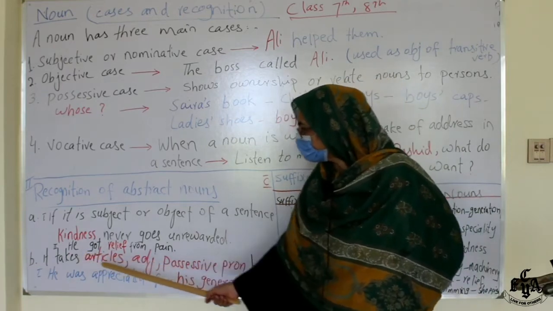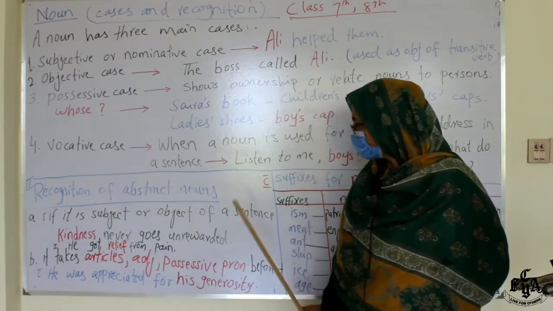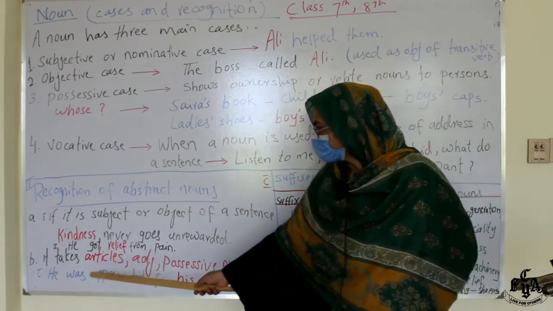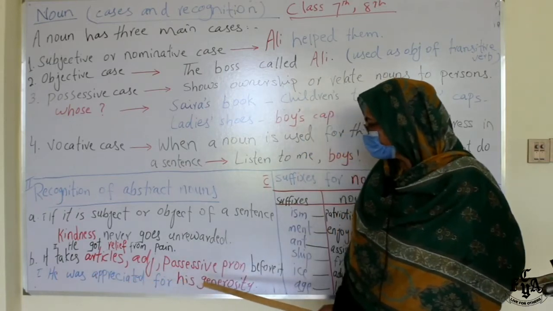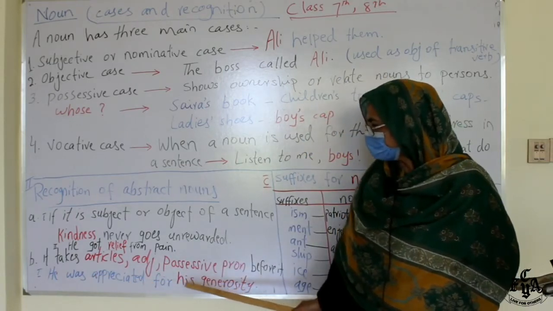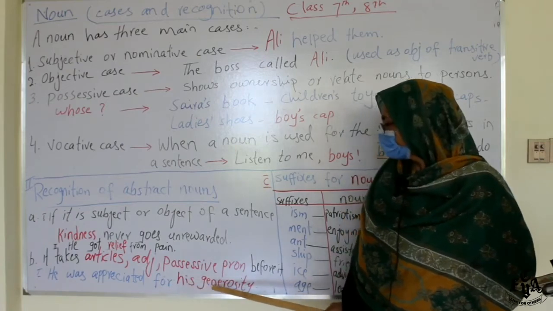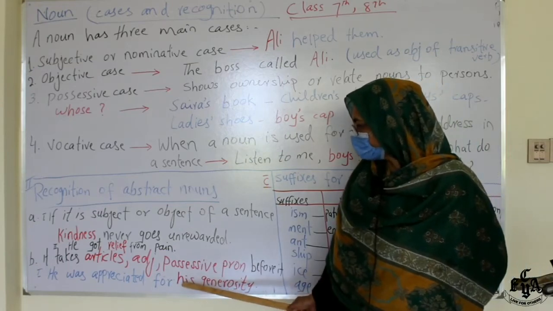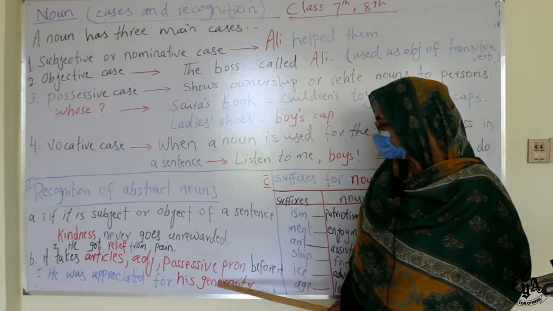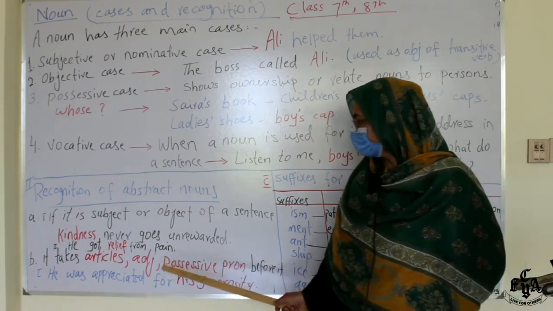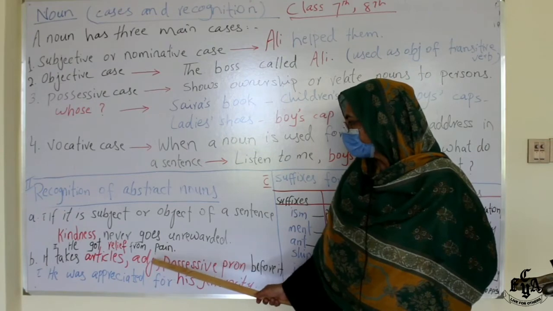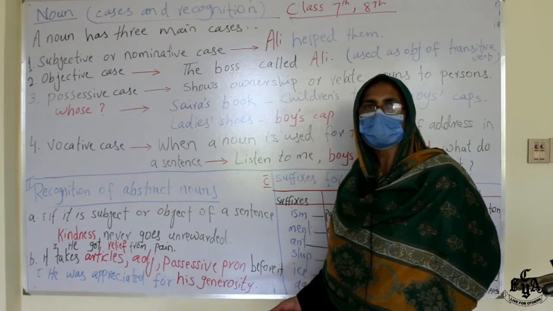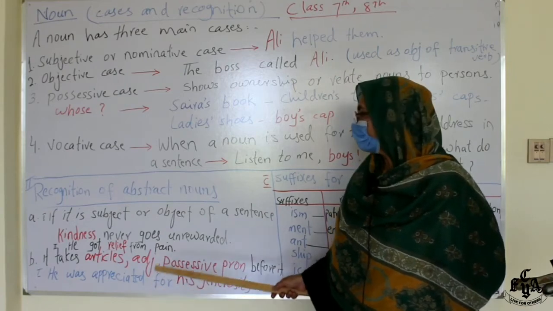And if it takes articles, adjectives and possessive pronouns before. How? For example, he was appreciated for his generosity. His is possessive pronoun and generosity is automatically noun. When it takes possessive pronoun before, the word after that will be a noun. If it takes adjective before that, the word after that is noun. If you understand this is noun, the word before is adjective.